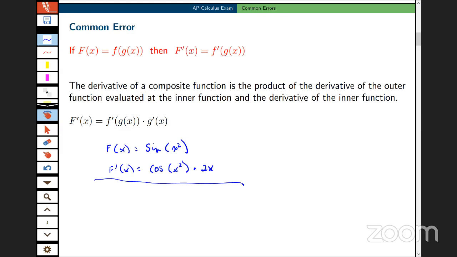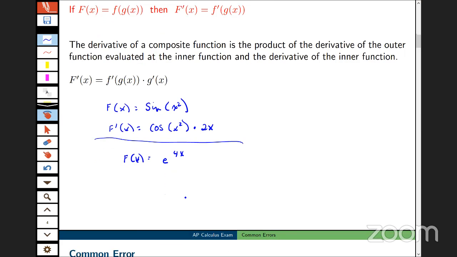You guys, I know, remember a couple of years ago, there was a function, I'm going to call it capital F, but I don't remember what its symbol was. There was a very easy function on the exam. It was simply e to the 4x. And I apologize, I don't remember the context of this, but part of this problem required students to take the derivative of this function. And so in order to take the derivative of capital F here, they needed to take the derivative of the outer function, which is just e to the u, e to the 4x, times the derivative of 4. And one of the most common errors, I'd say almost a quarter of the students forgot to take the derivative of that inner function and multiply by 4.